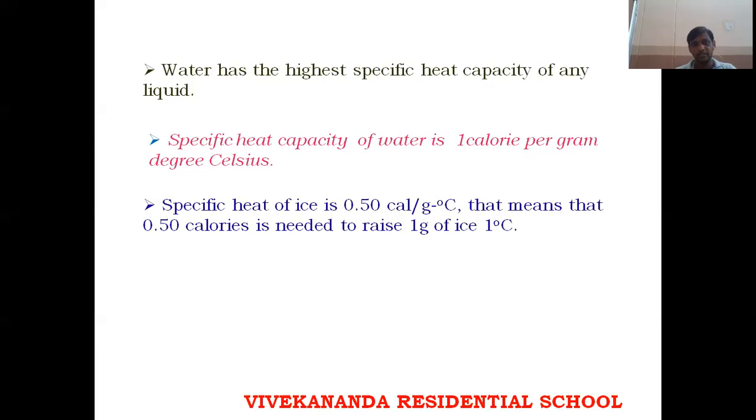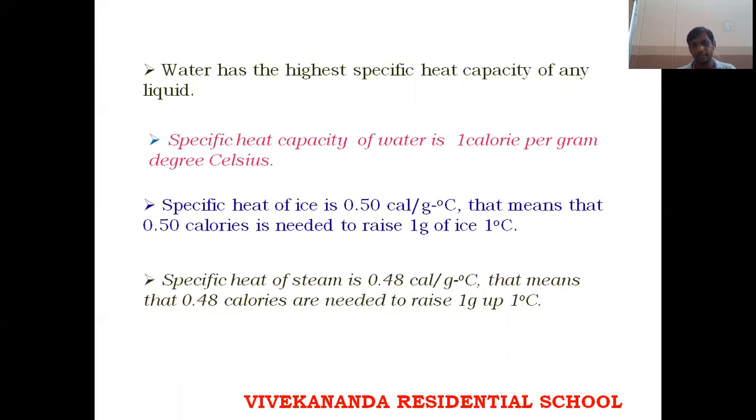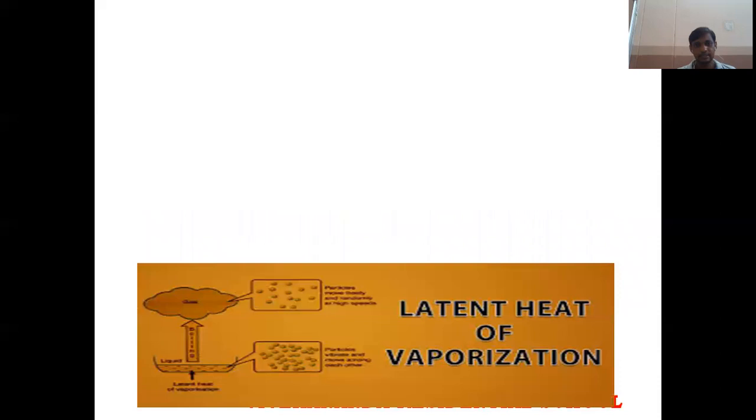The specific heat of ice is 0.5 calories per gram per degree, that means 0.5 calories is needed to raise 1 gram of ice by 1 degree Celsius. The specific heat of steam is 0.48 calories per gram per degree Celsius, that means 0.48 calories are needed to raise 1 gram by 1 degree.